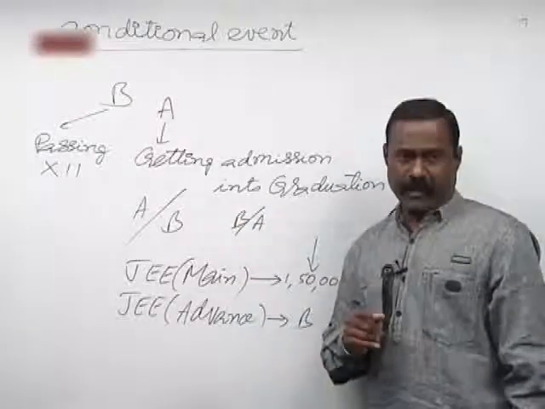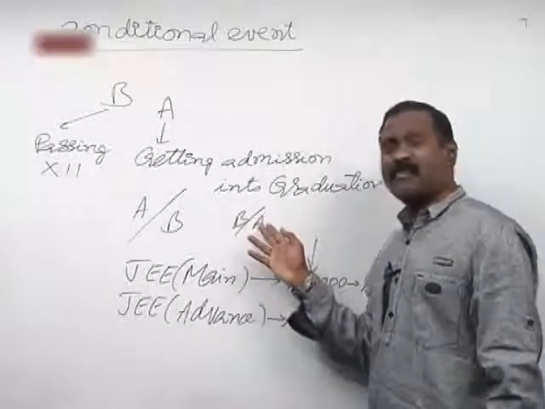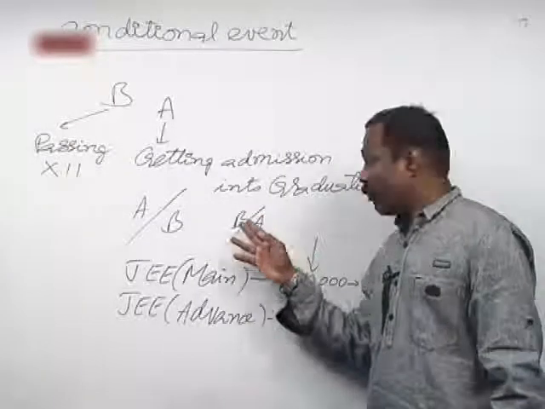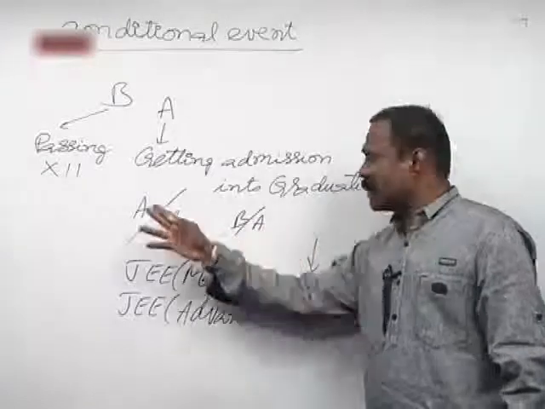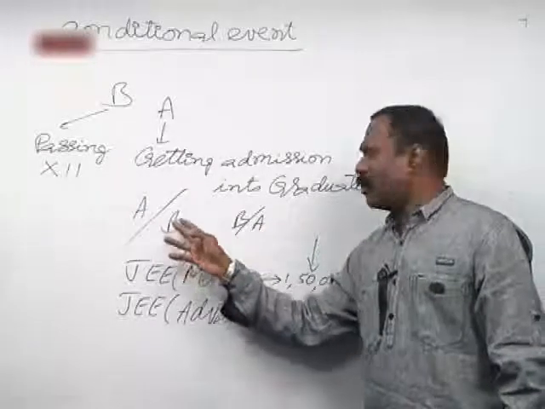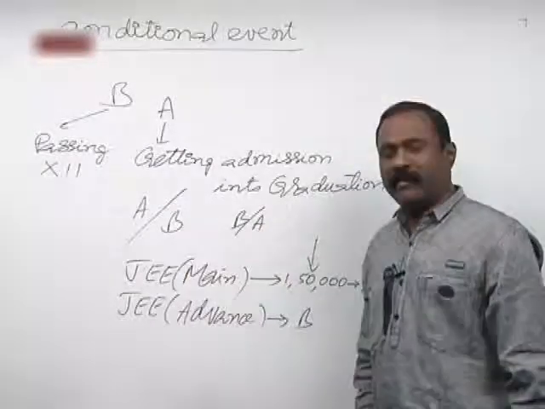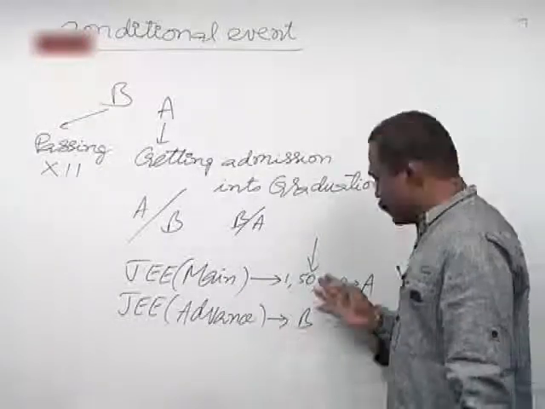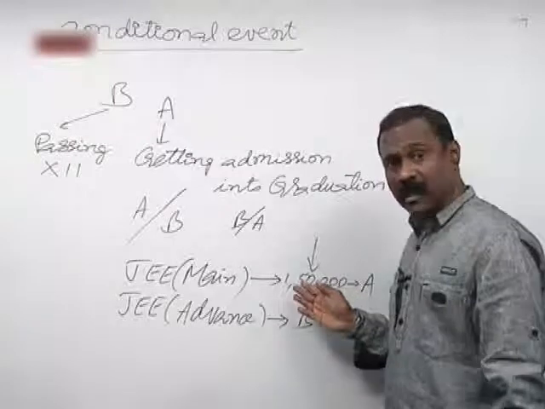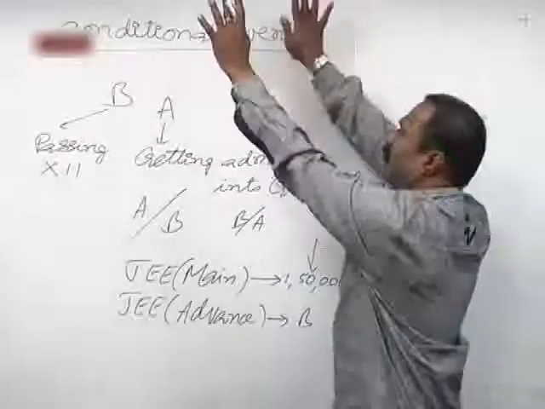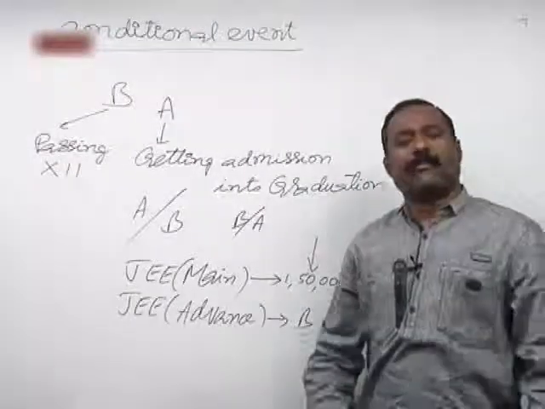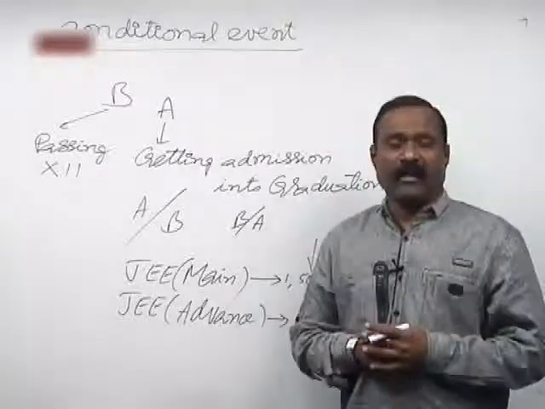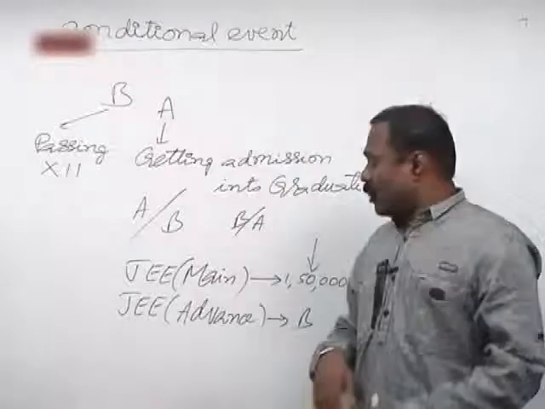So this is B after A or B given A. This is read as A after B or A given B. Given B means you must know that your rank should be less than 1,50,000. This is nothing but a conditional event. So for an event to occur, there is a condition imposed. That is nothing but the conditional event.